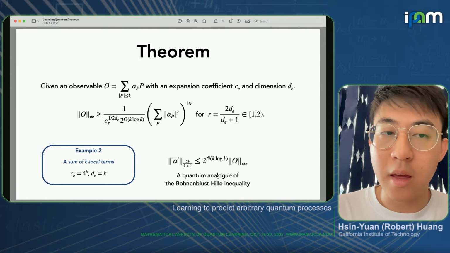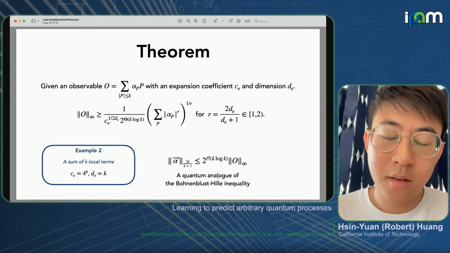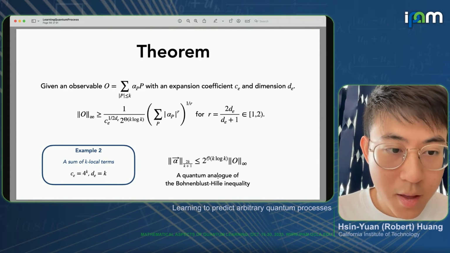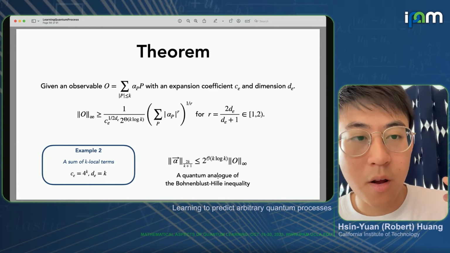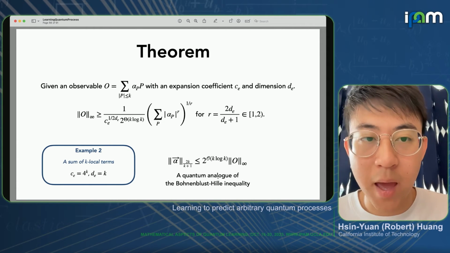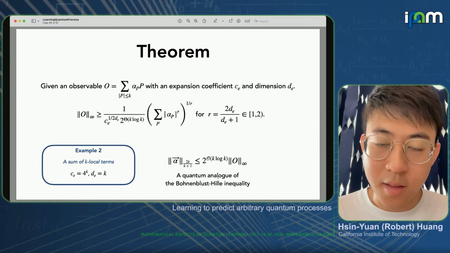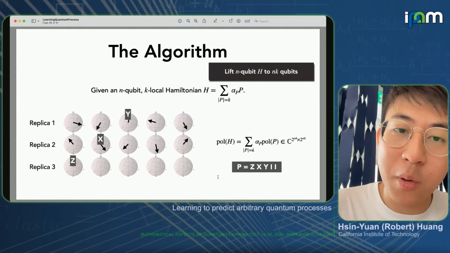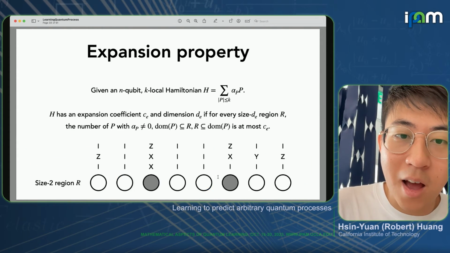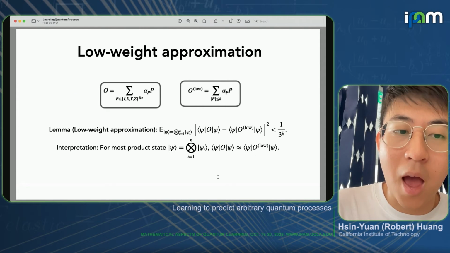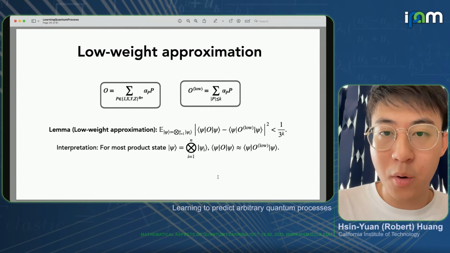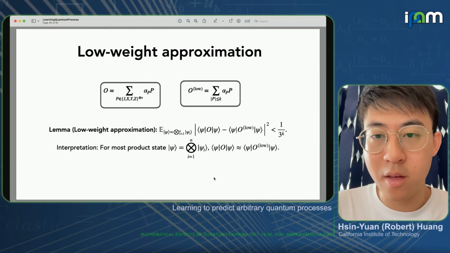But what we actually need in this result here is when we consider the observable O to be a sum of k local terms. So recall that, going back much earlier in my talk, I mentioned how if we're given some arbitrary observable, we can always do this low weight approximation.